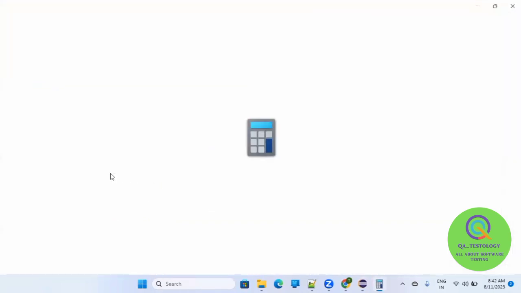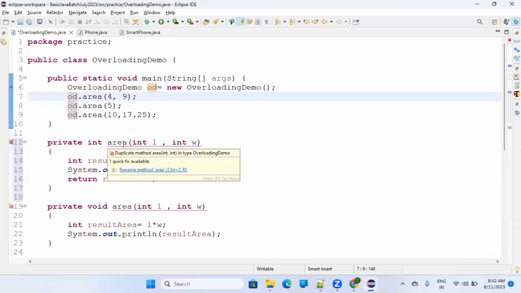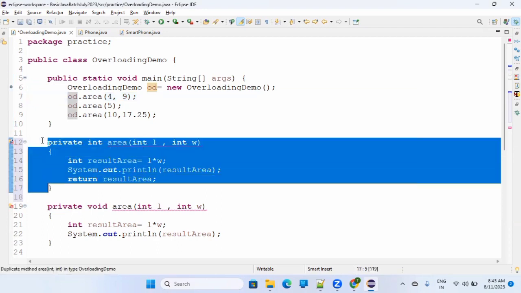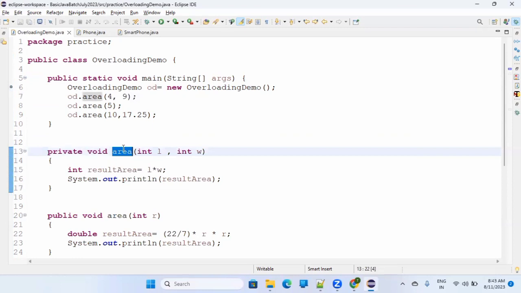The problem here is Java is not allowing us to have the same function name with the same type and same sequence of parameters, right? So let me delete this. We will not allow this. If you put some other function name, that's fine, but the same function name, it will not allow.